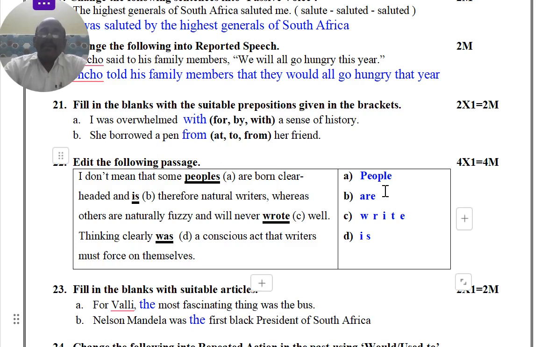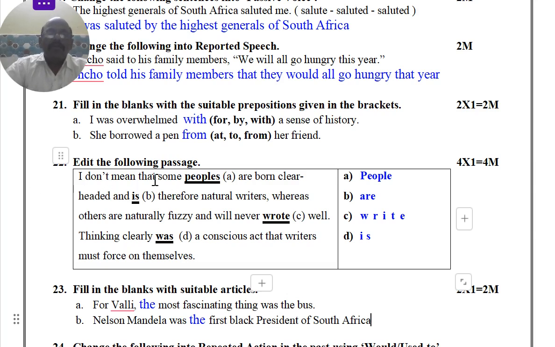Here, editing is also there. You have to work hard to learn editing, because in editing you have to identify the verbs, the articles, the sentence formation, and the conjunctions. So it is a mixture of many things, and that is why we should be careful.